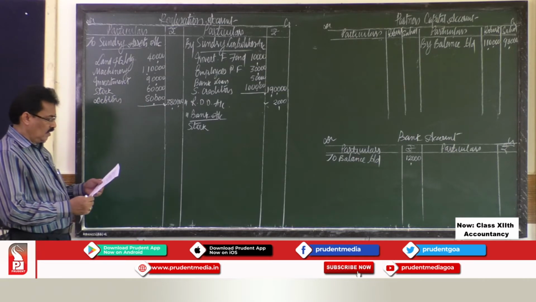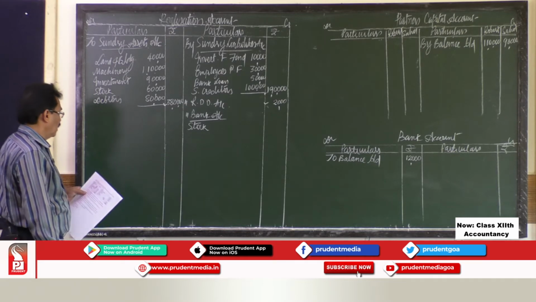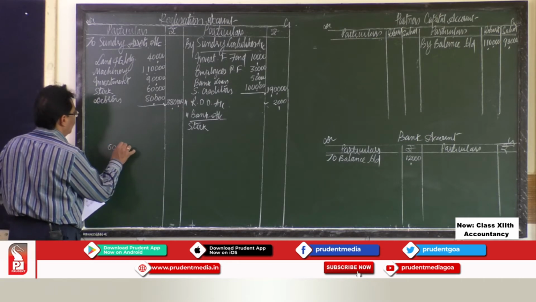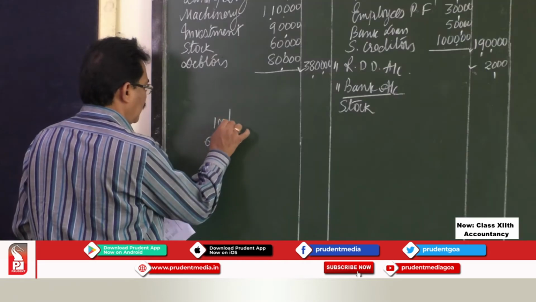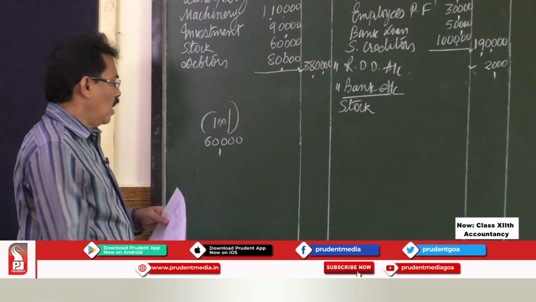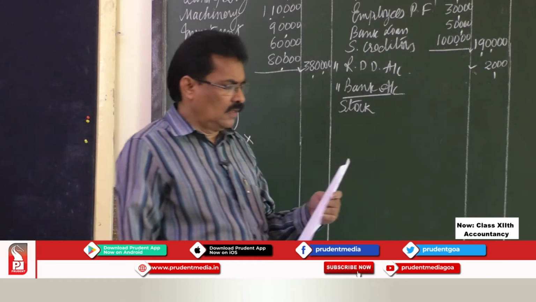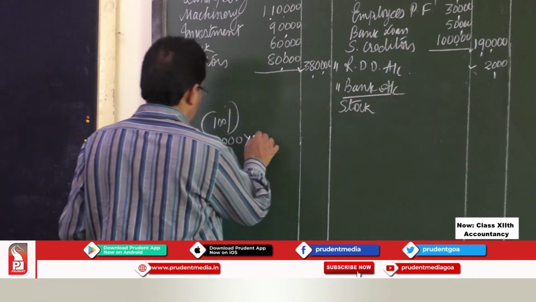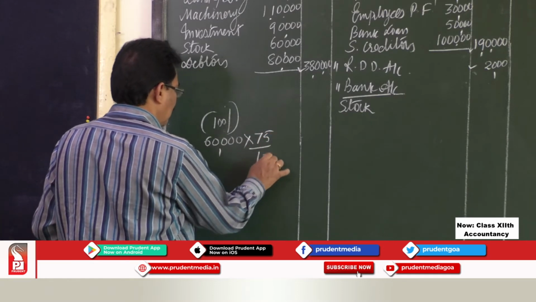So, book value is 60,000. This is 100%. Now, it is sold at a discount of 25%.